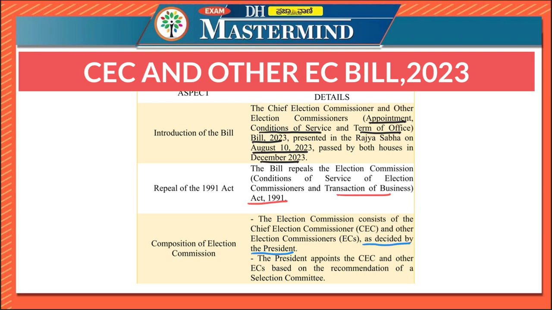Please remember, very important, the number of election commissioners will be decided by the President, and the President appoints the Chief Election Commissioner (CEC) and other election commissioners based on the recommendation of a selection committee. This is a new provision that has been added through this bill. According to the bill, the President will appoint the Chief Election Commissioner and other election commissioners based on the recommendation of a selection committee.